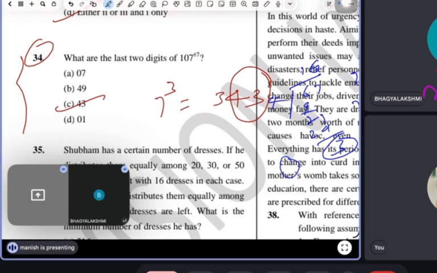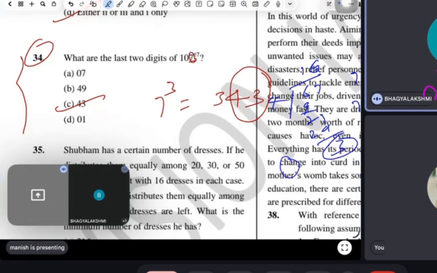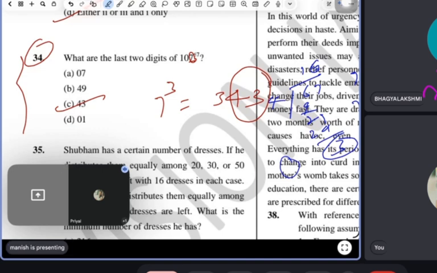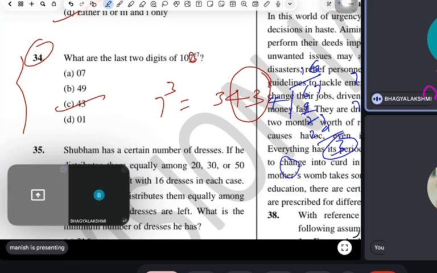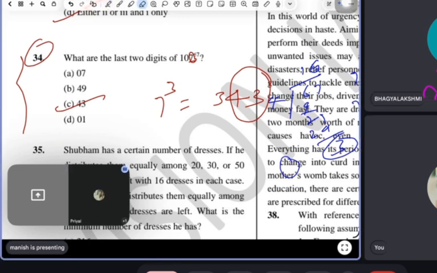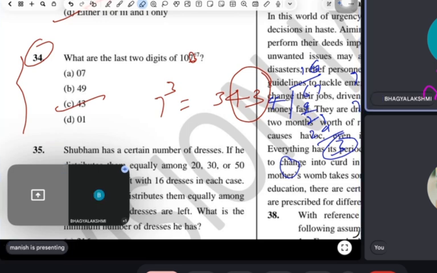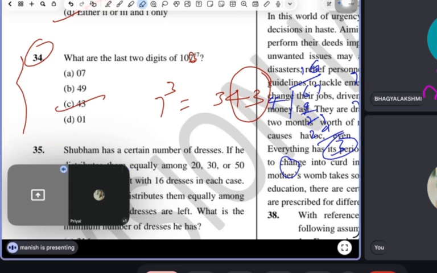So it means if they are in the power, always find out the cyclicity of the unit digit. Why do you take out the cyclicity? Like 7 to the power 1 will be 7. Square will be 49. Cube will be 343. The cyclicity should be 4, right? 7 power 4 will come to 1. Then again 7. From the 5th power of 7, it will start again, the cycle. Okay, got it. Most of the digits, Priyal, have a cyclicity of 4, except 9. Except 9, most of the digits have cyclicity 4.